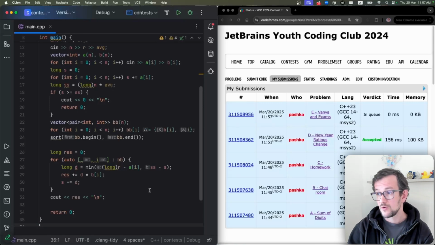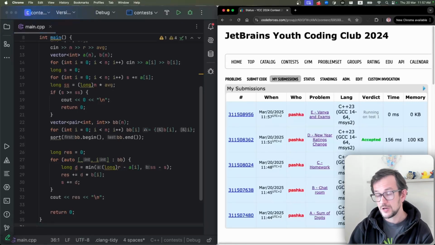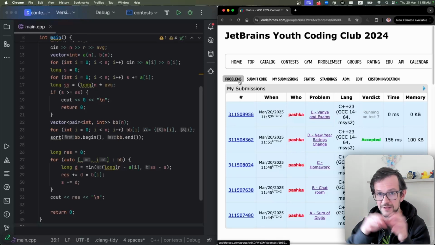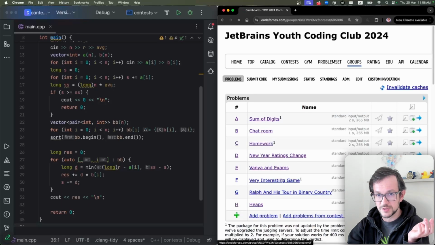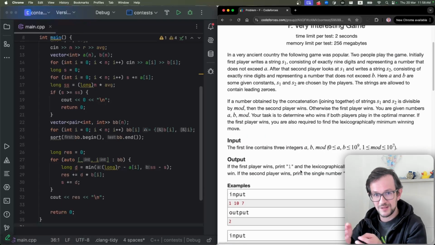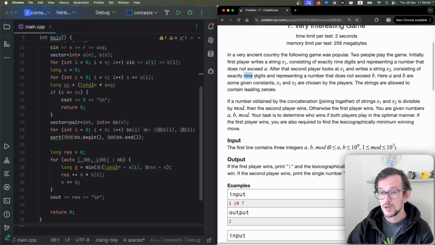Again, today we have a day of greedy algorithms, but they are all kind of natural. Sometimes greedy algorithms are not that natural. You think maybe it can be solved with a greedy algorithm, but it's not obvious. Here it's more obvious. If you need to buy a number of identical balls, but they have different costs, you start with the cheapest balls and buy them in this order, and so on.